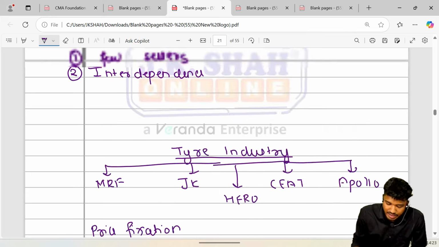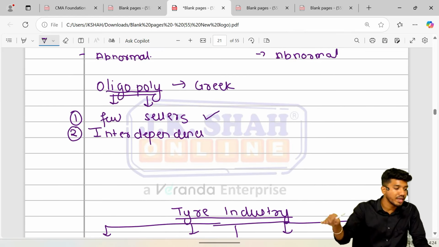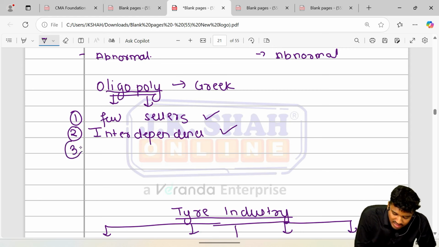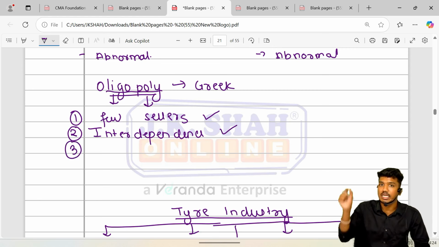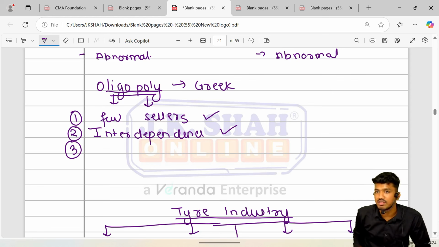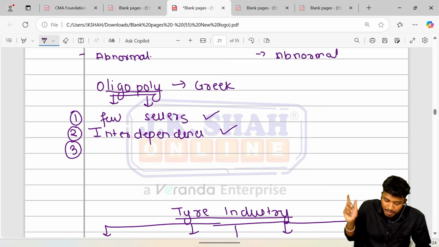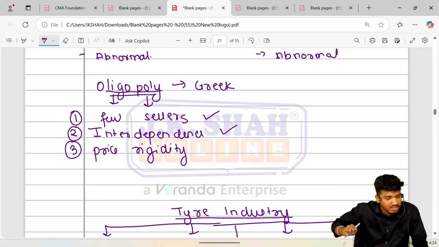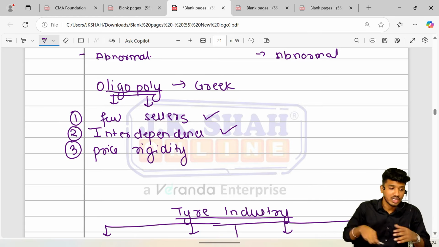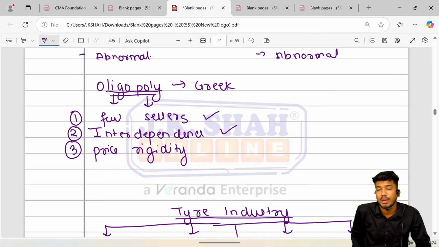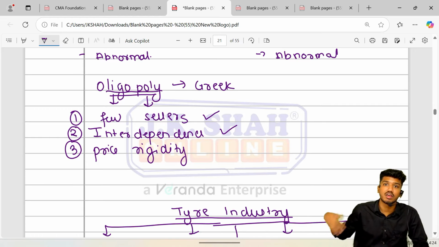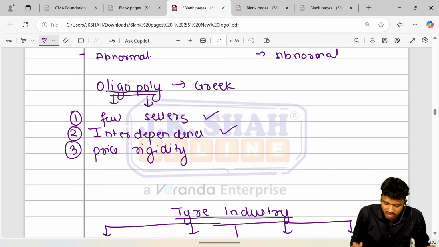So it is called interdependence. There are few sellers who dominate the total market and supply, including price. Next, there is interdependency. Having said that, the price fixation is not dependent upon a sole firm. It is backed by various other factors, that is, other firms' trends are also being followed. But there is price rigidity also. The firms do not change prices so frequently. There exist chances that they might increase or decrease the price of the commodity, but having said that, there exists price rigidity. The revision in price is not frequent.